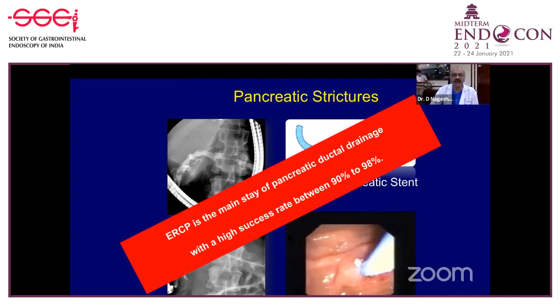The second method is especially for patients who have had a Whipple surgery or some sort of surgery and you don't have a papilla to access, only the pancreatic duct is directly draining into this afferent limb. In these cases, of course, you can pass a wire across, either stent like this or even complete it with a rendezvous procedure. But a very, very commonly used procedure, and we'll come to this a little later, is the transluminal or transmural antegrade approach only. So the stent is passed from the stomach into the pancreatic duct and left in place in the stomach. So this is what is being done.